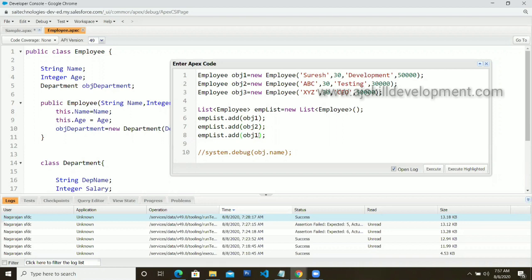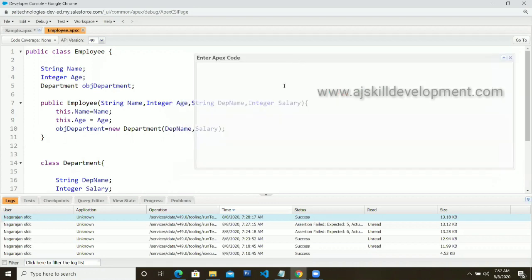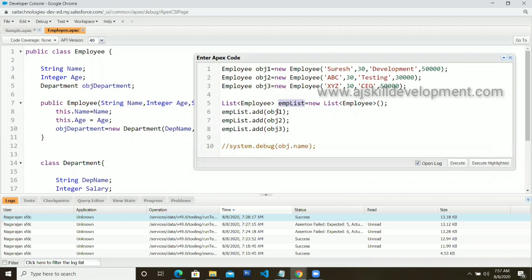So ultimately, I end up with a single object called EMP list. This EMP list contains 3 employees and their department information also. So this is what I finally would be able to achieve using my wrapper class.